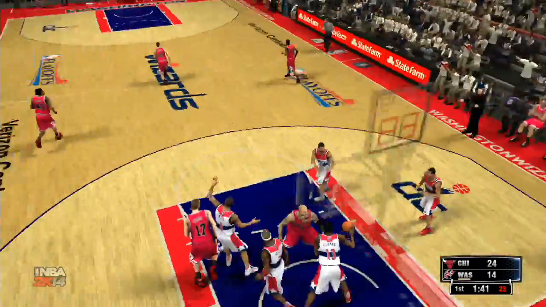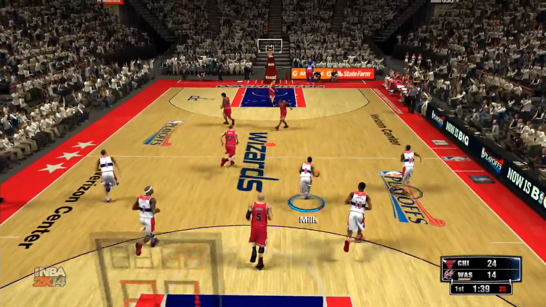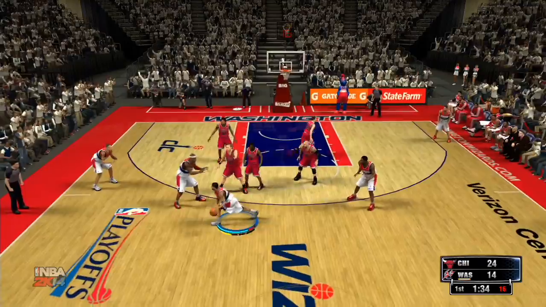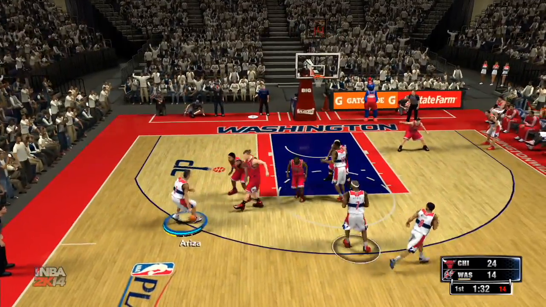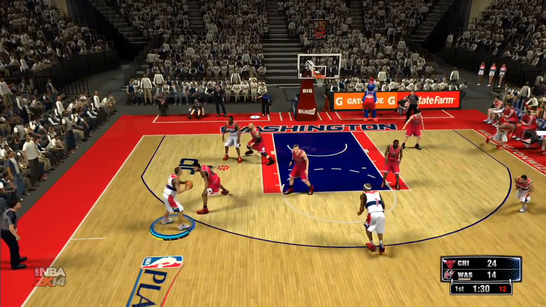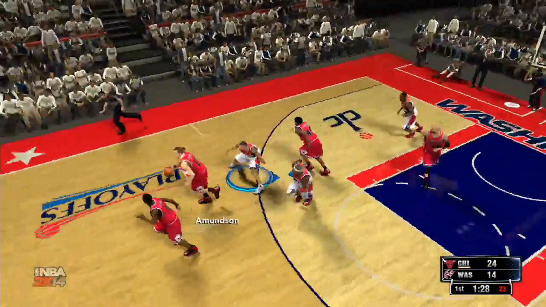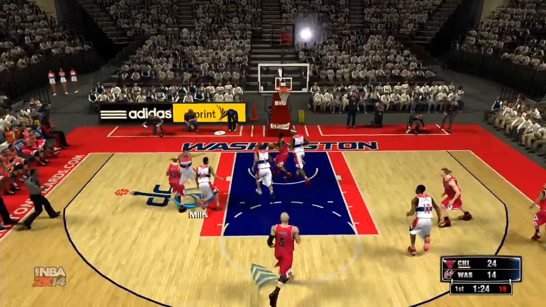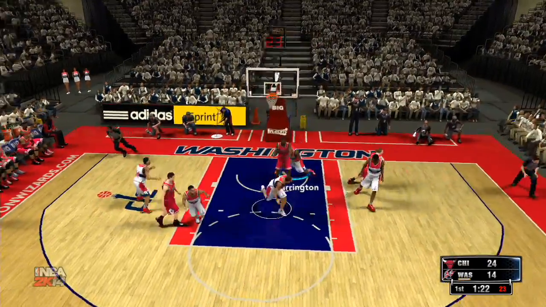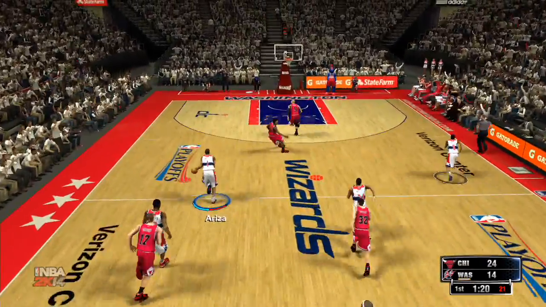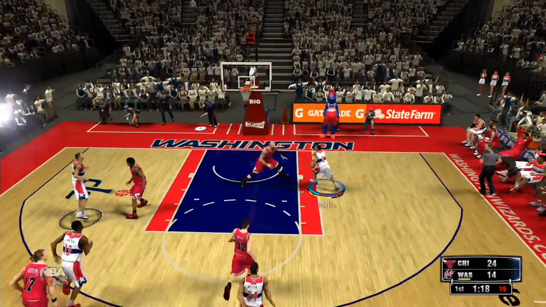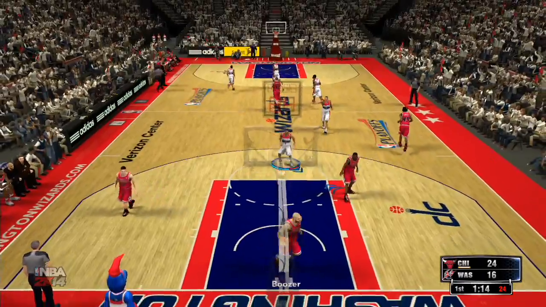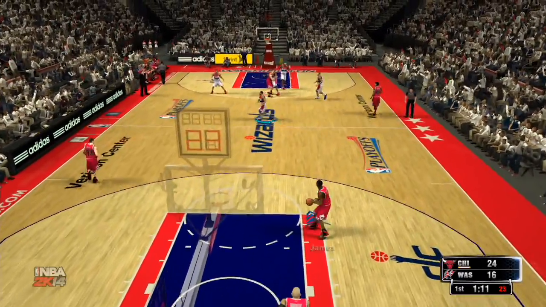Can't put it back in. And now Washington finally getting the rebound. Mills to Ariza. Ariza pump faking a 3, and it gets blocked away. Chicago on the break. Inside, can't make it. Wow, that's a routine layup right there. And now it's a 2-on-2 break for Washington. Mills lays it up and in. Beautiful play from Washington on the fast break there.